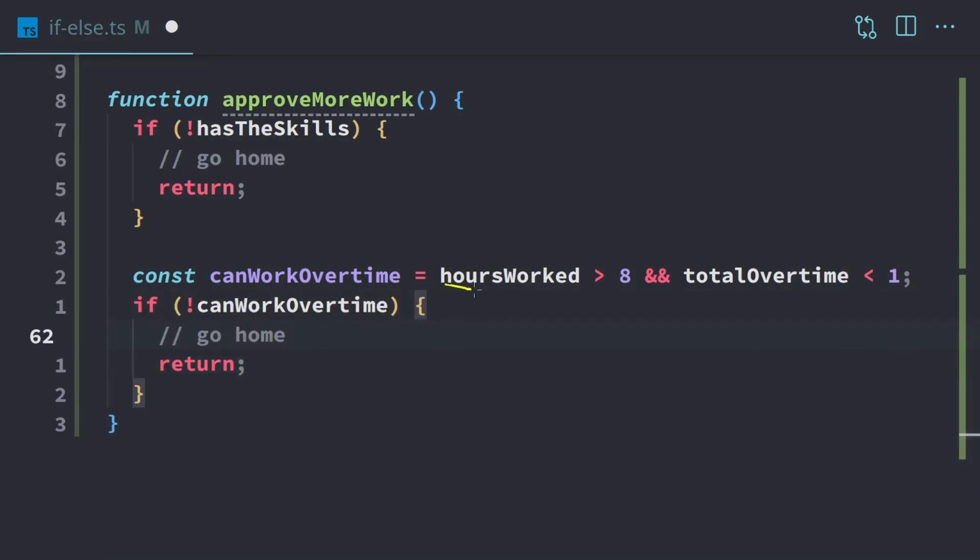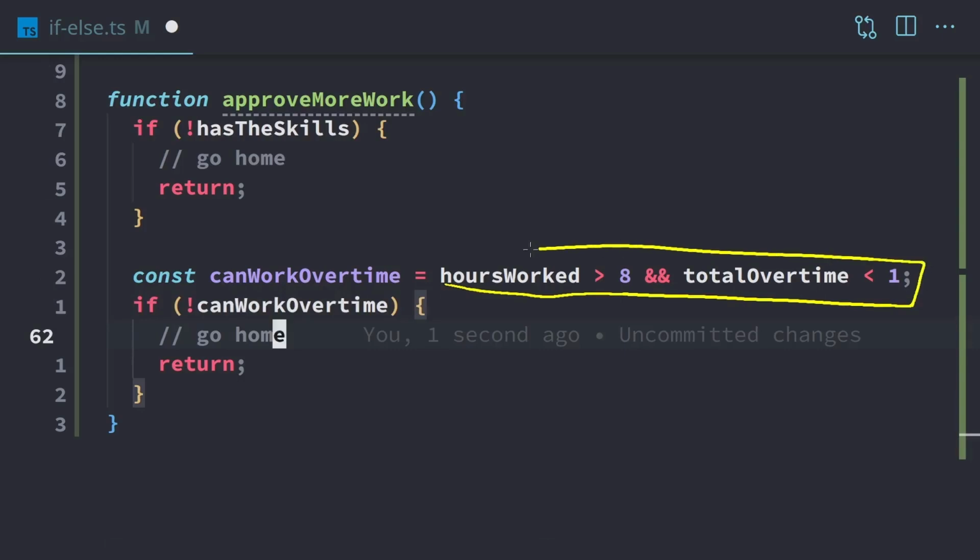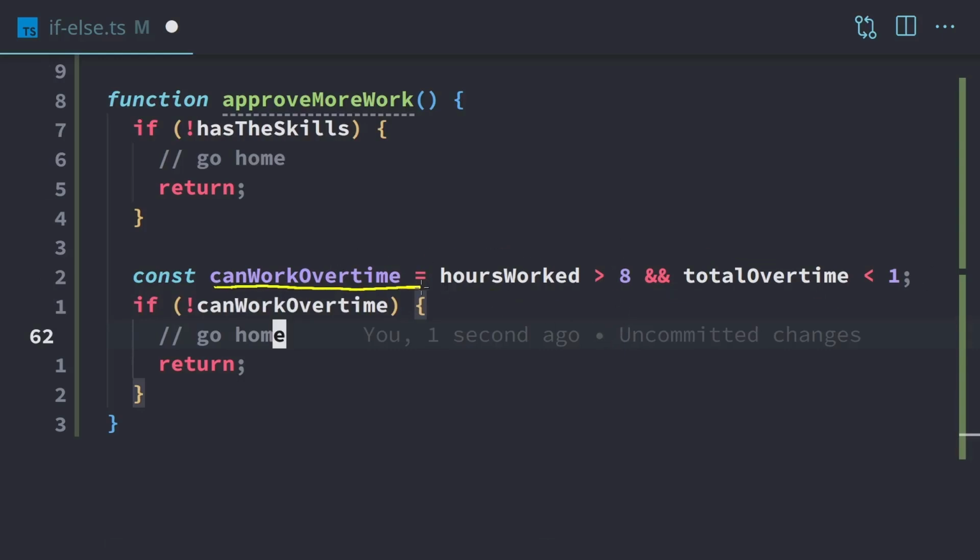So we've taken this hours worked part, so that's just dealing with the time and how many hours they've worked and how many overtime hours they've accrued. We stick that into the can work overtime variable and we check to see if they can work overtime. Because if they've worked more than 8 hours, and that's true, and their total overtime is less than 1, and ours is 0.5, that's going to be true as well. So in our case, we'll have can work overtime is true, and we'll be able to go past this block and keep going.